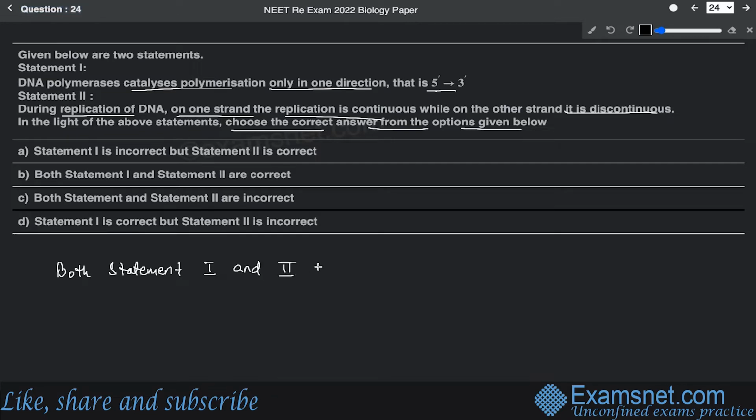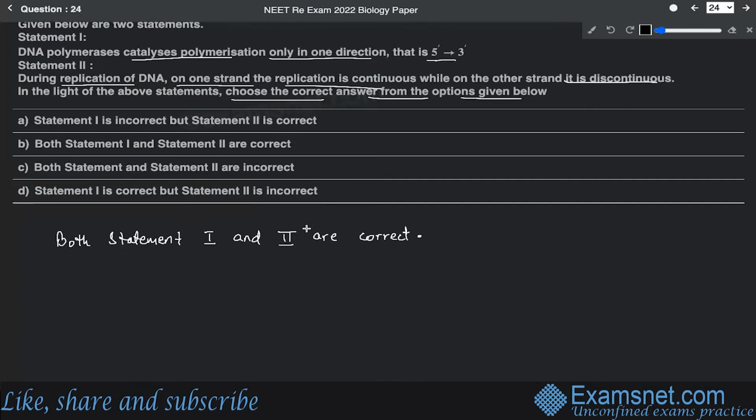The reason being that the first statement, which says that DNA polymerases catalyze polymerization only in one direction, is a true statement, because the enzyme which is responsible for catalyzing this process polymerizes DNA only in one direction.